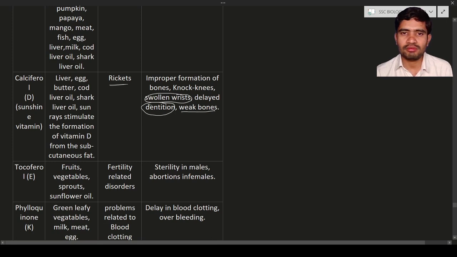Next, they are also going to have weak bones. Why? Because vitamin D is very important for the formation of bones. And the vitamin E, that is tocopherol. It is present in fruits, vegetables, etc. It is responsible for fertility related disorders. If the tocopherol is very low in males, it is going to cause sterility, and if it is low in females, they are going to have abortion. Abortion means the death of the embryo inside the mother's womb.